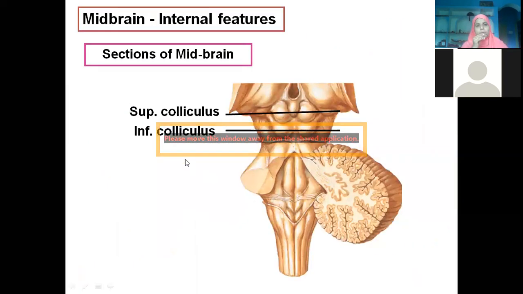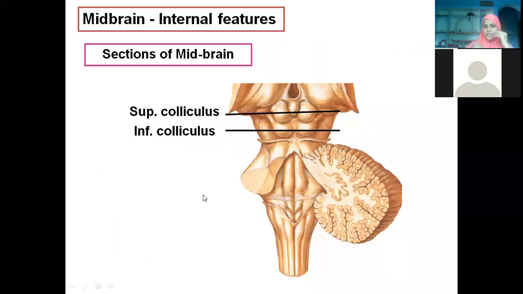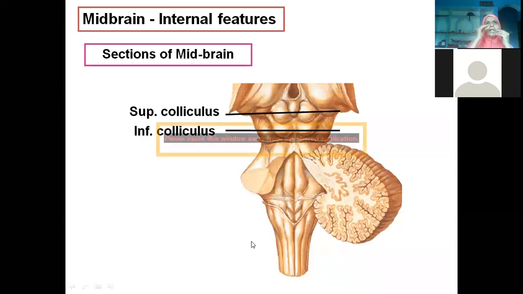Now, when you talk about the midbrain, we have to take sections at two levels. Always we take the sections from lower down. You remember, like the spinal cord section, I showed you gray matter, white matter. What are the various nuclei we have seen?